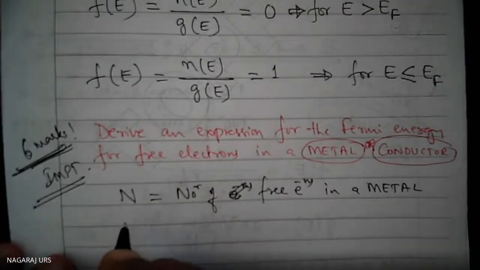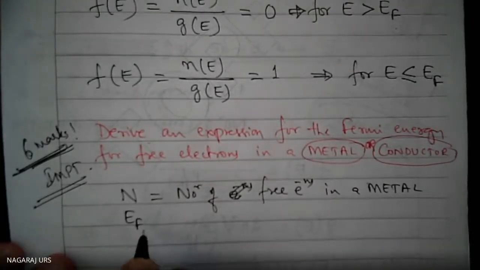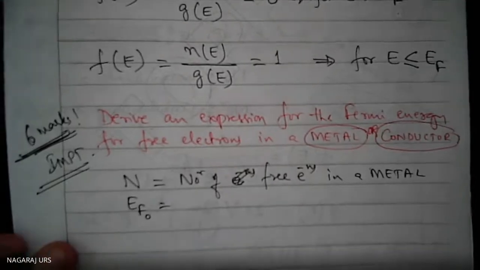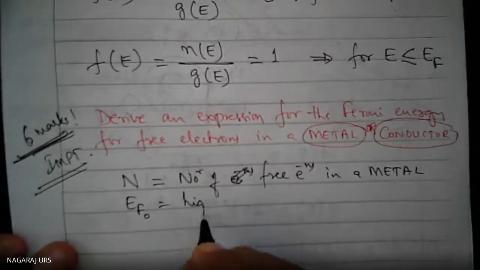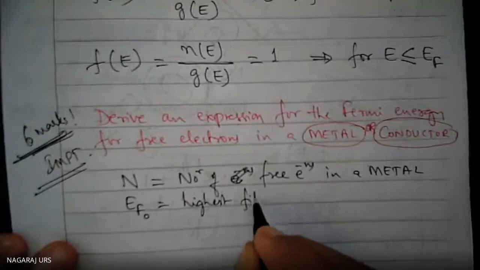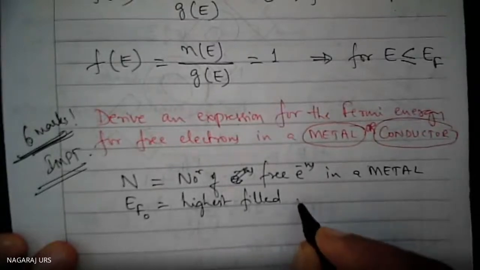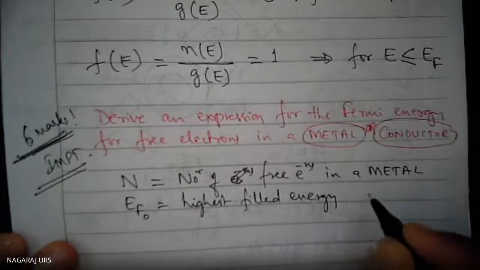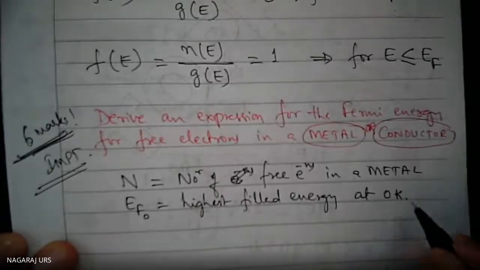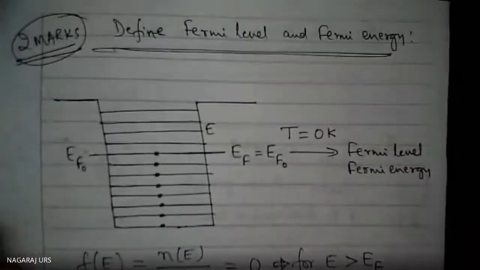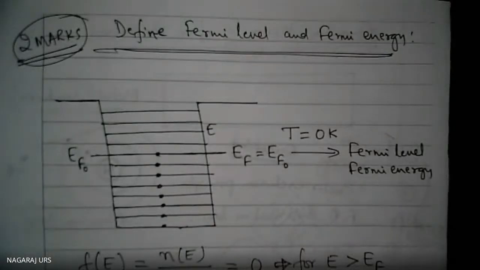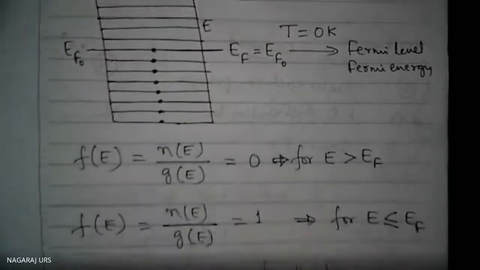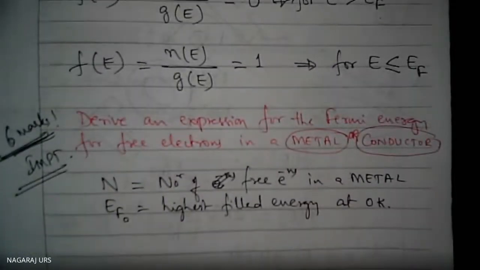Now, what does EF naught mean? EF or EF naught, they are one and the same. It is the highest filled energy at 0 Kelvin, as I already explained. That is why I kept it as it is. EF naught or EF, no problem.